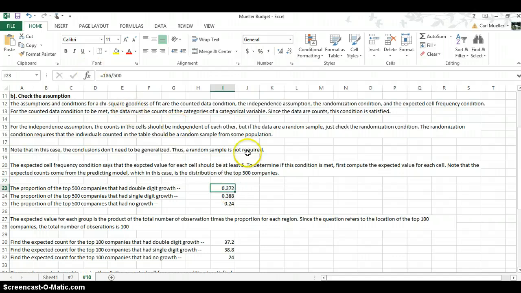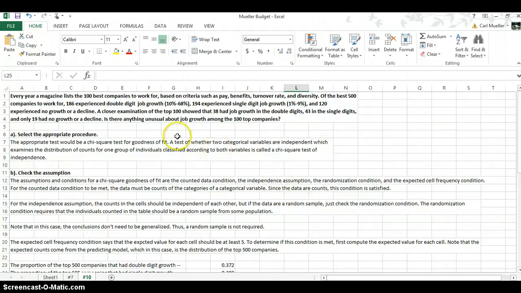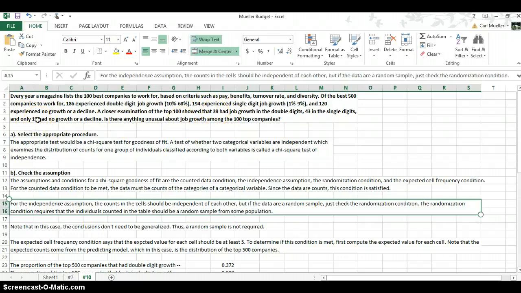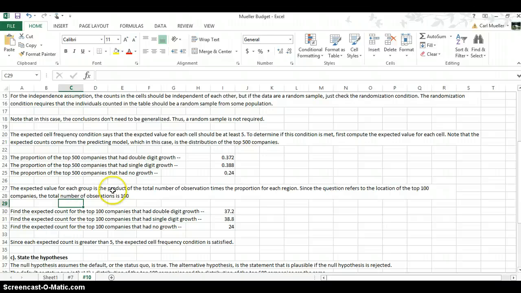So 186. Where does that 186 come from? If you remember from the question, it's right up here. 186 experienced double digit, 194 experienced single digit, and 120 experienced no growth. So these are our values. And same thing for here. The expected value for each,